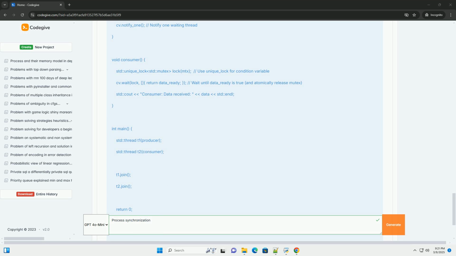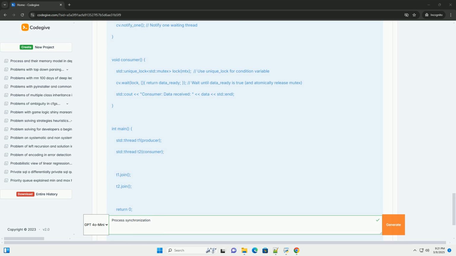6. Choosing the right synchronization technique. The best synchronization technique depends on the specific requirements of your application. Mutexes for simple mutual exclusion. Semaphores for controlling access to a limited number of resources or for signaling between threads.